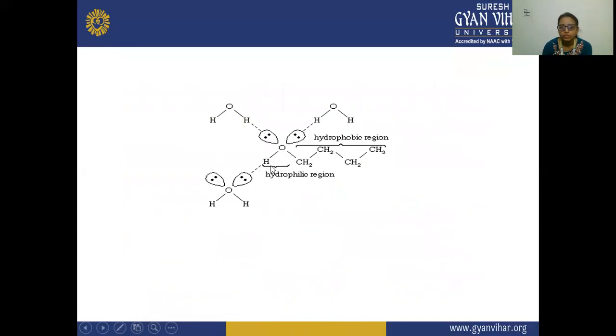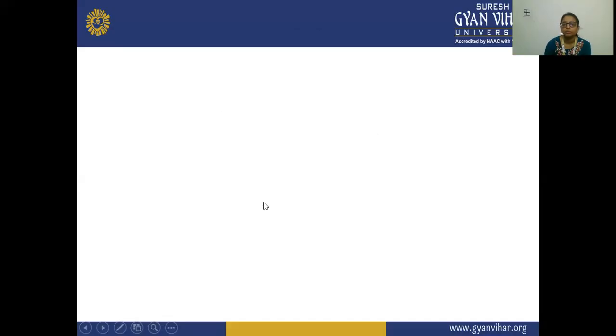So this is showing the hydrophobic region: this is your hydrocarbon chain, and this is the hydrophobic, water-hating region. And this is your hydrophilic region, which is forming hydrogen bonding with the water molecules. You can see here these are forming hydrogen bonding with the water molecules.